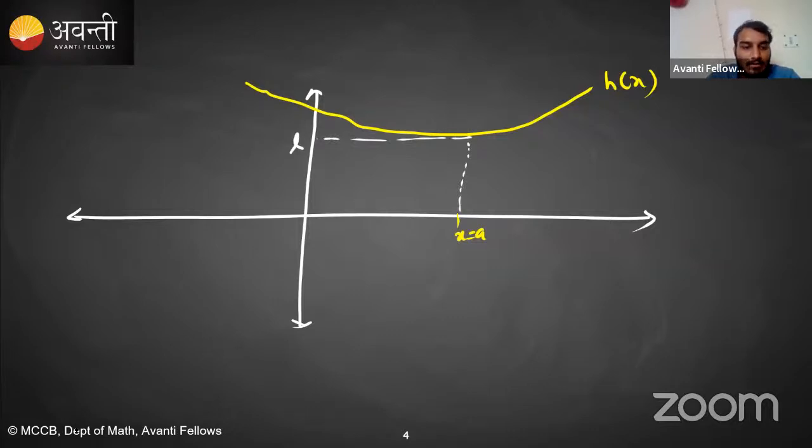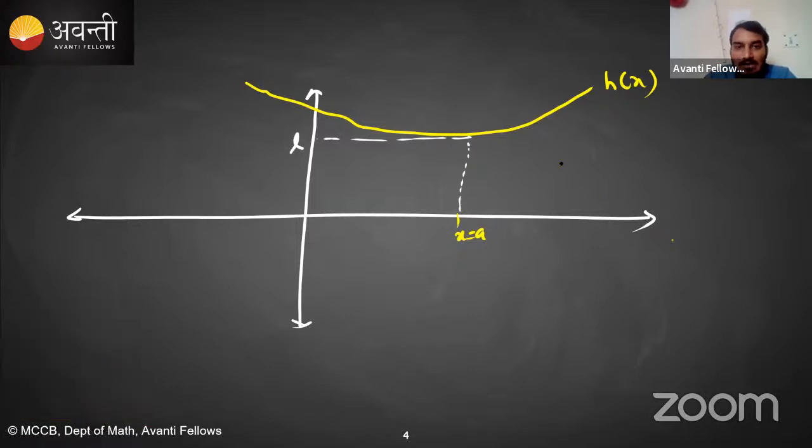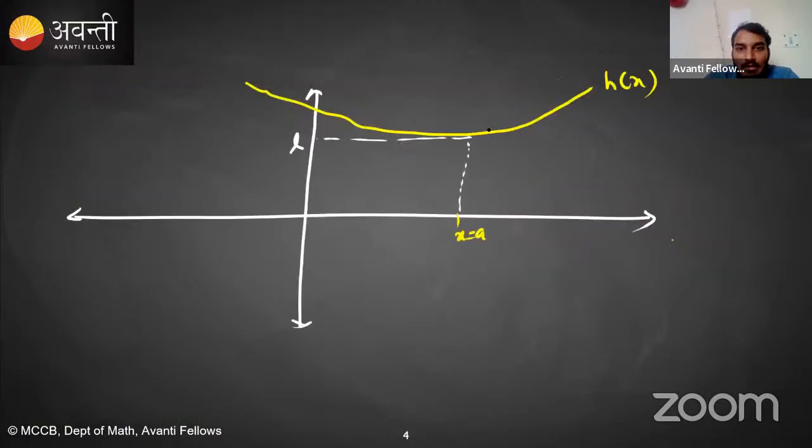And since f of x is always less than h of x, let's suppose f of x will be something like this. But at x equal to a, f of x has limit L, so it will be something like this. So this is f of x.